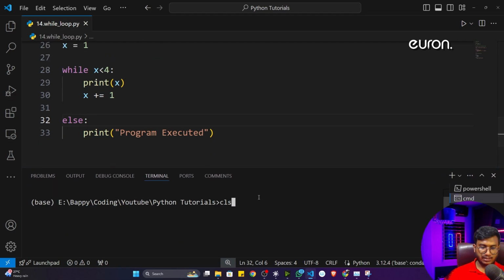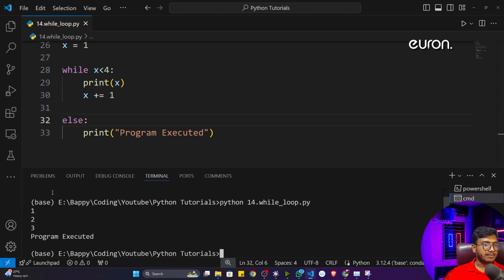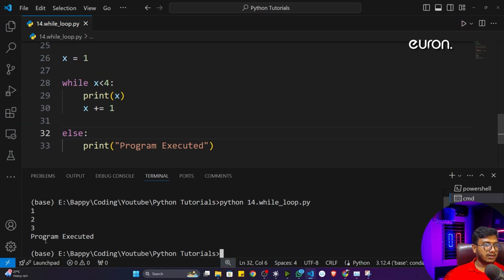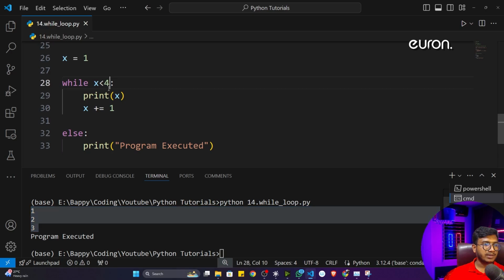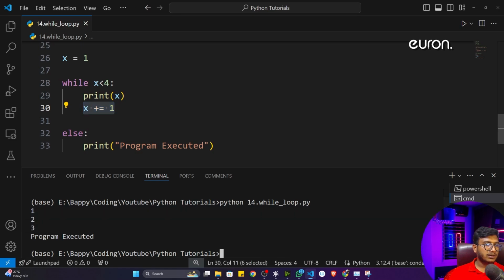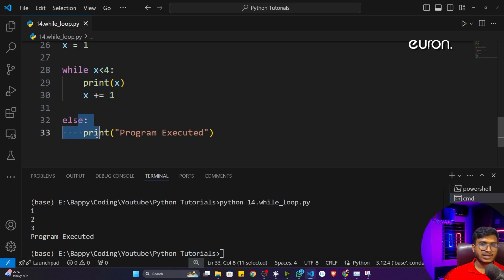Let me clear, I'll take the terminal. If I execute this program, it will print from 1 to 3. First, 1 is less than 4, it will print 1, and it will update. Then 2 is less than 4, it will print 2. Then 3 is less than 4, it will print 3, and then 4 is less than 4? No, it's a false condition, so it will come to the else condition. In the else what I've written is program executed. See, program executed has been printed.